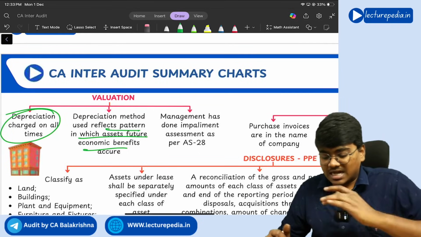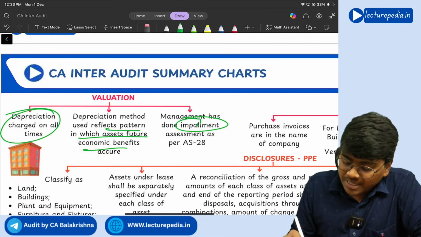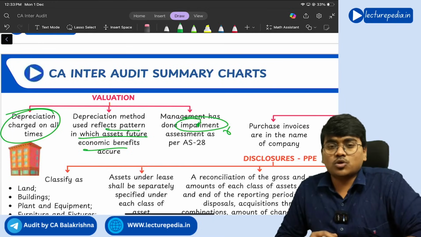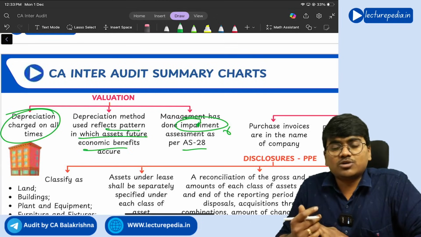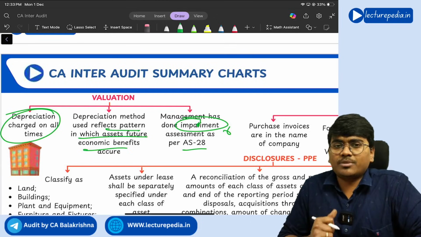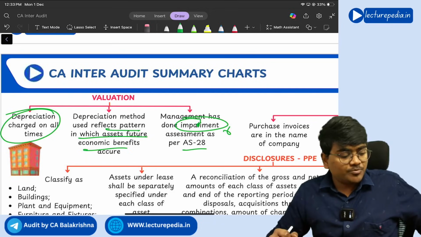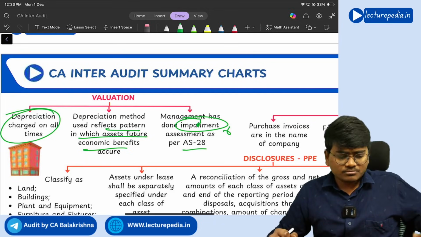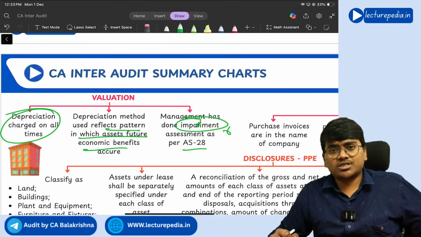And if at all there is any impairment, so whether impairment assessment of the asset has been done as per AS 28. Generally every year impairment assessment has to be done. What is meant by impairment? See, depreciation you will charge every year, because with the effects of time a certain amount of value of the asset will fall down.